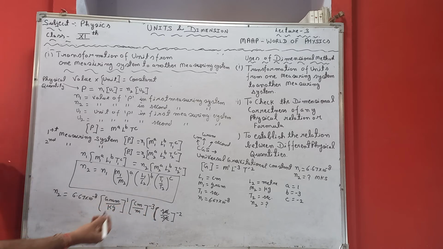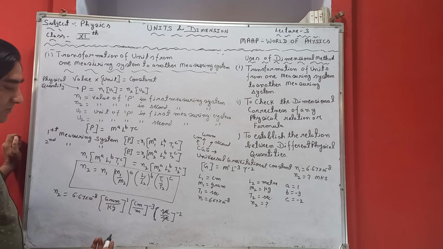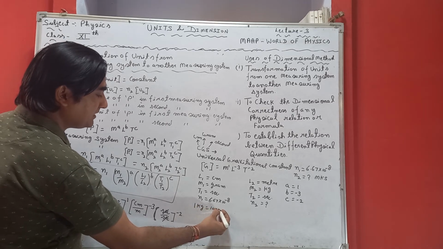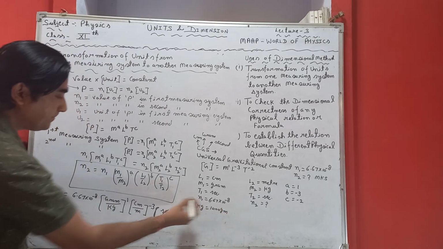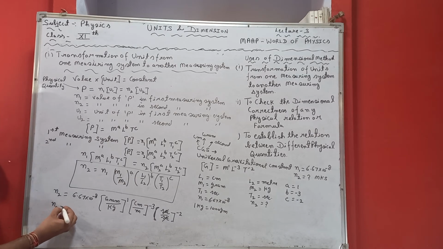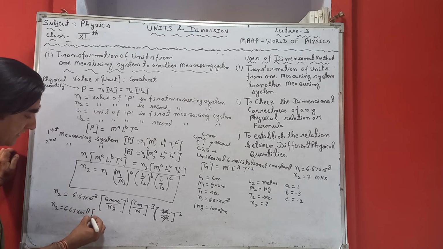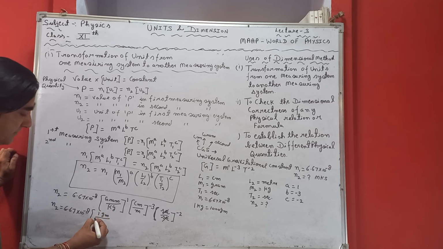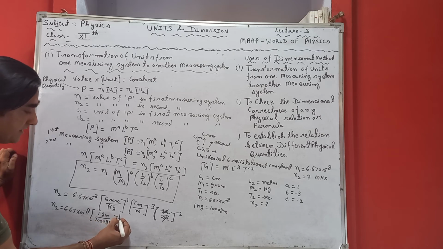Here we can change either gram into kilogram or kilogram into gram. So we know that 1 kilogram is equal to 1000 gram. So here we can write N2 is equal to 6.67 into 10 raised to power minus 8, gram can be written as 1 gram divided by kilogram, and kilogram can be written as 1000 gram raised to power 1.